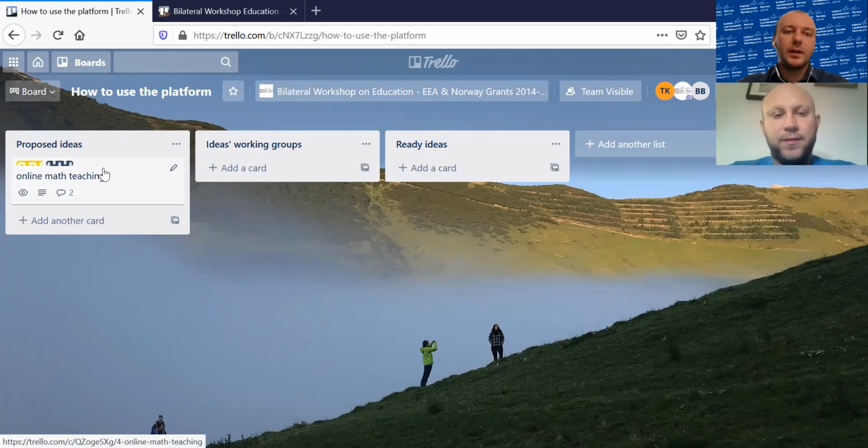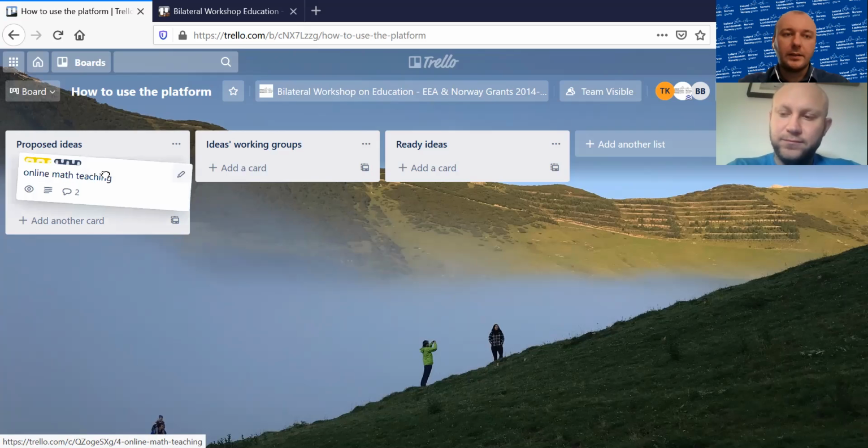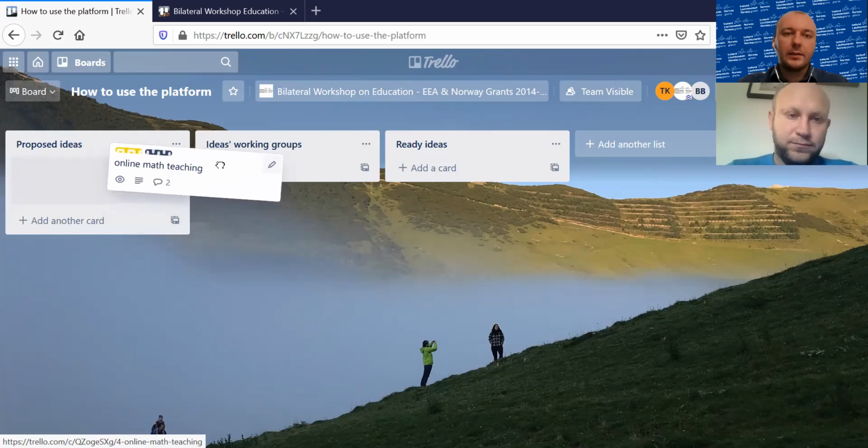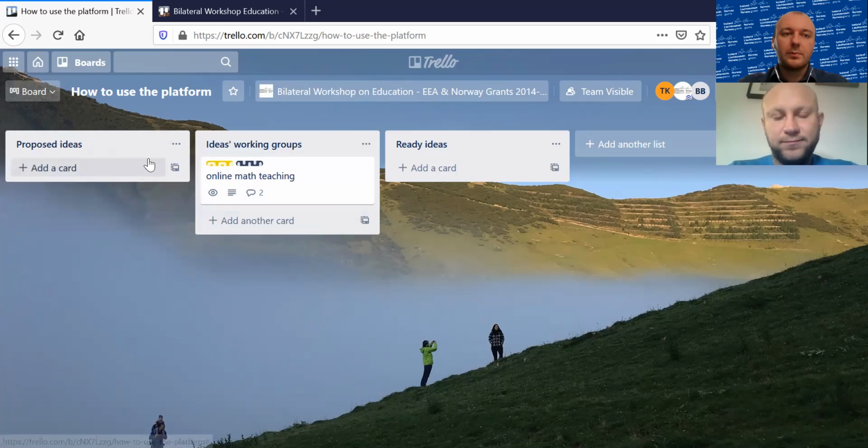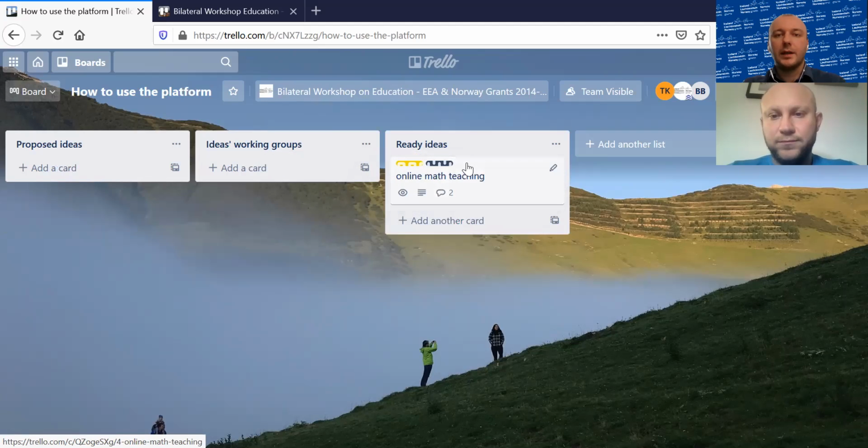And of course, if the idea gets some interest, you may click on it and drag it into ideas working groups, because proposed ideas is the place where you put your idea, but if it gains interest, you move it to ideas working groups, so more people can see the ideas that are already developed. And if the idea is ready, I can move it to ready ideas as well.